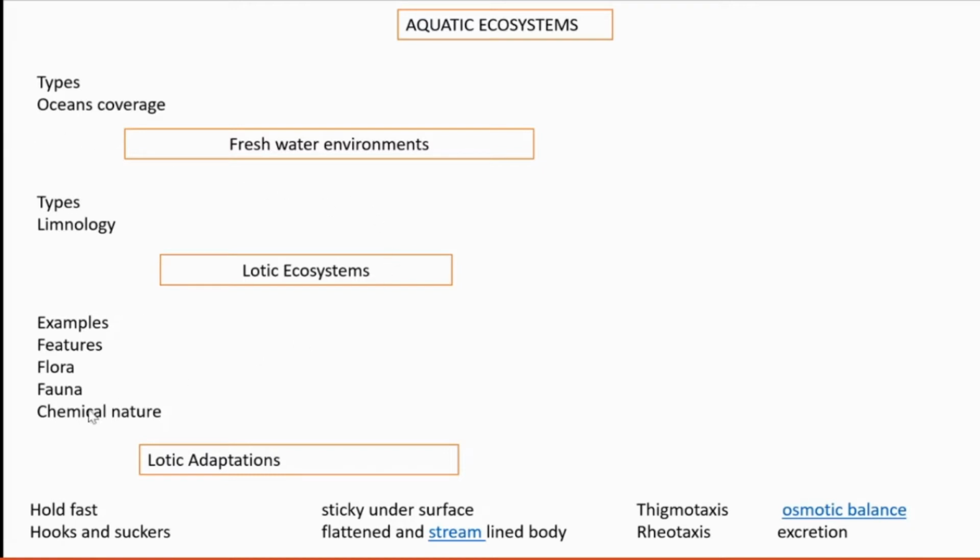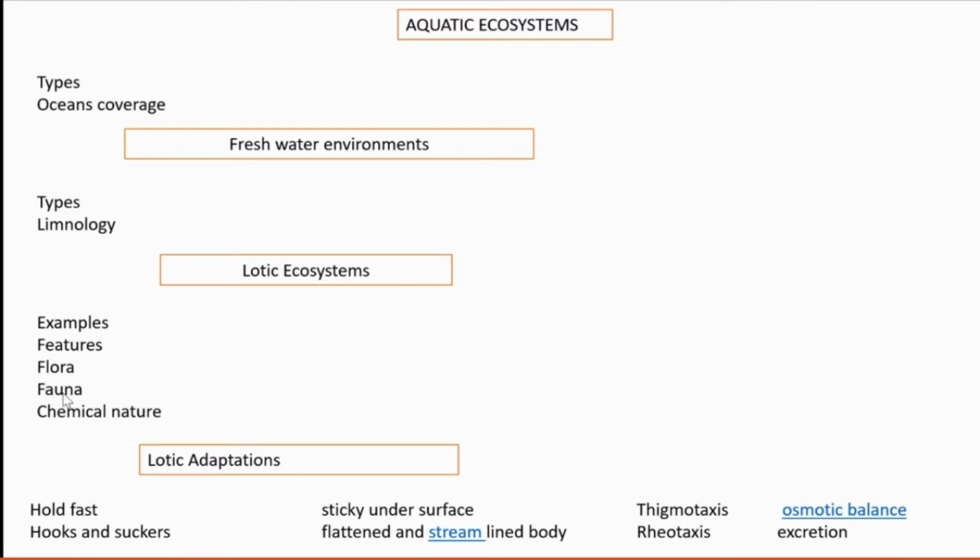Then flora. What about the flora? Floras are usually filamentous algae, which are the major flora. Diatoms are also present. They are unicellular algae. Then what about the fauna?